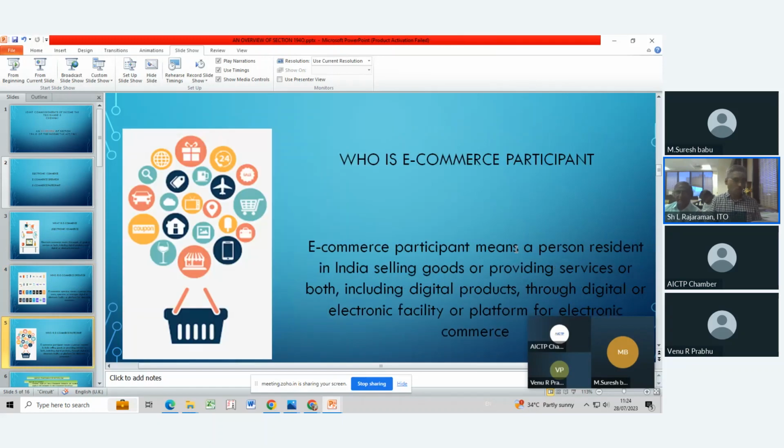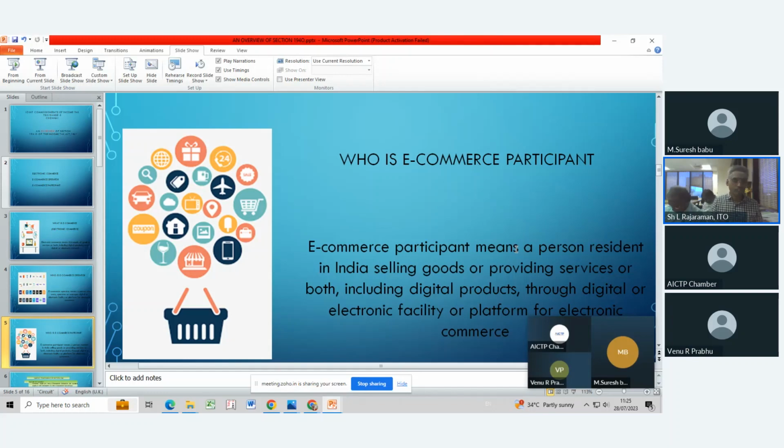Next, who is the e-commerce participant? An e-commerce participant means a person, and I want to highlight, resident in India, selling goods or providing services or both, including digital products, through a digital or electronic facility or platform for electronic commerce.